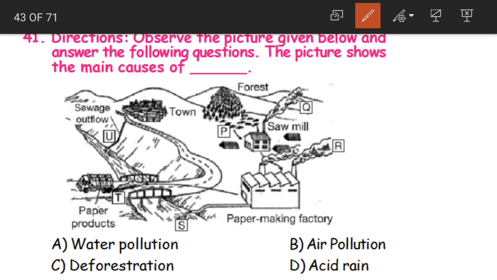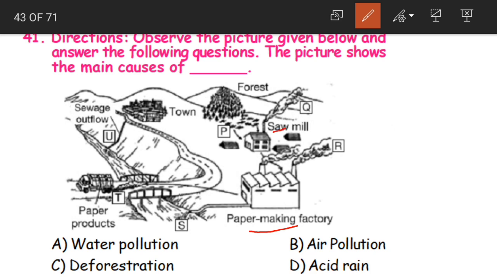See here, you have a forest and a sawmill and factories, that is a paper making factory. From what do we make paper, children? From the bamboos? No, from the wood. So that is why we have a sawmill also here.